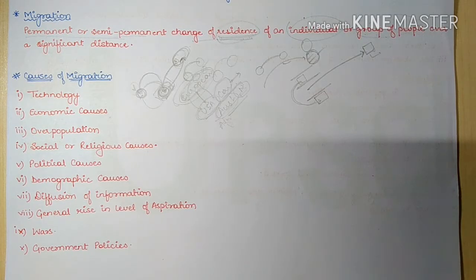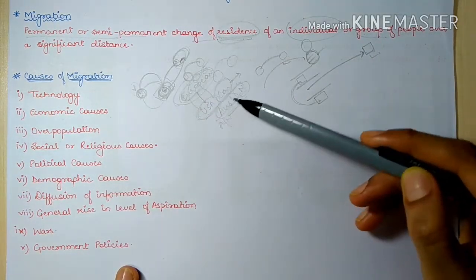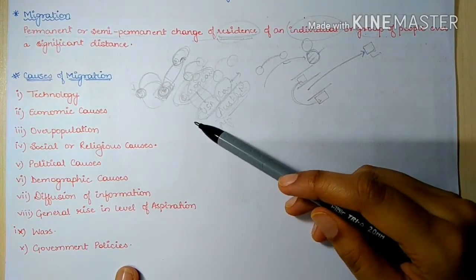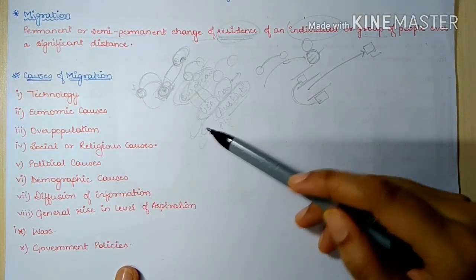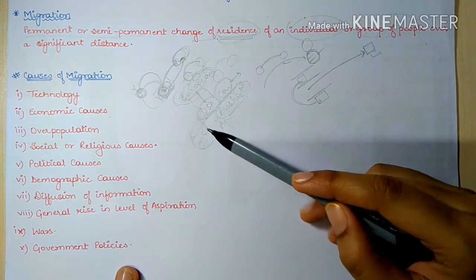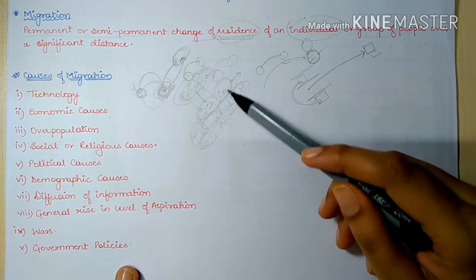Next, as we can see, during the time of industrialization, these Europeans migrated towards various new countries. Another reason for this was that these areas had virgin lands. These virgin lands gave great agricultural opportunities to these people.